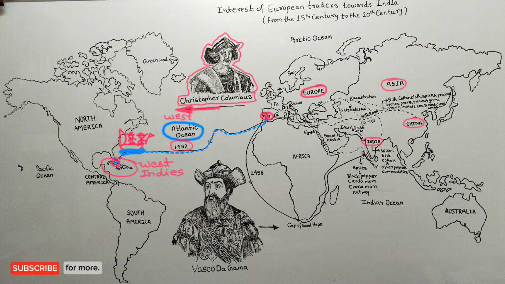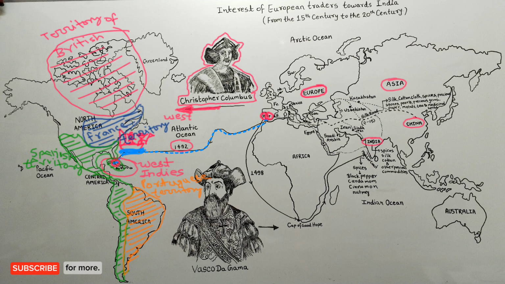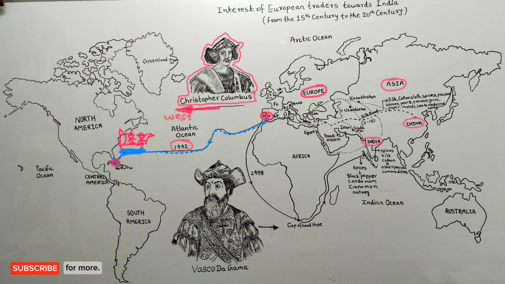Columbus may have failed to reach India in his journey, but Columbus' discoveries showed the way to European countries to colonize America. After this, Spain, Portugal, France, Britain and other European countries gradually started going to America and establishing their colonies there.